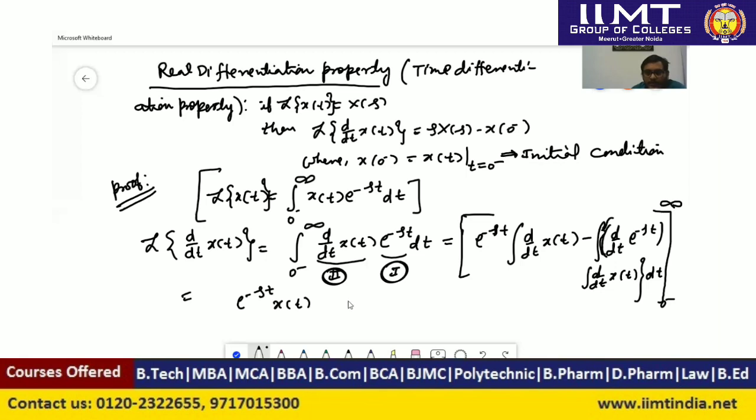And after that, it will be integration of, if we derivate d by dt of e to the power minus st, then we will get minus s e to the power minus st, and integration of d by dt of x(t) will be x(t), and here we have to consider the limit 0 to infinity. So we are integrating this whole expression from 0 to infinity.